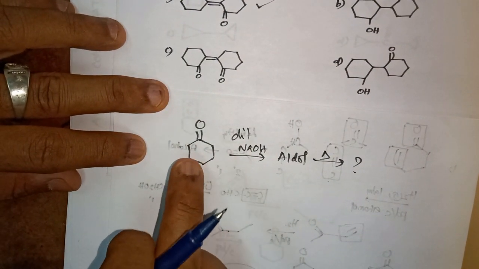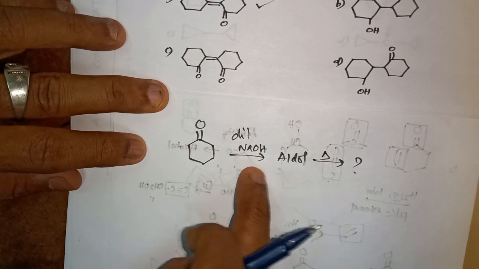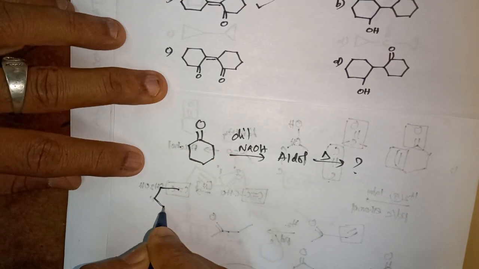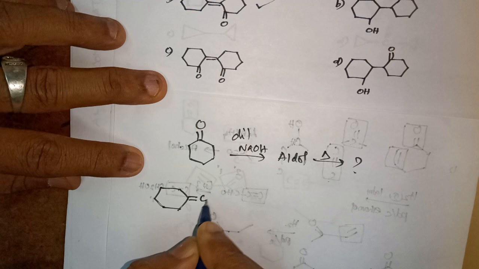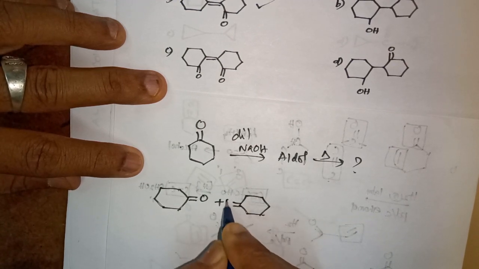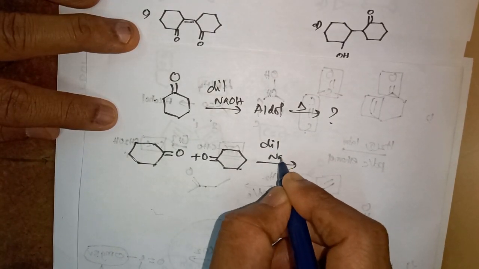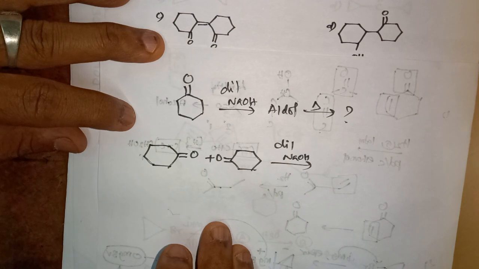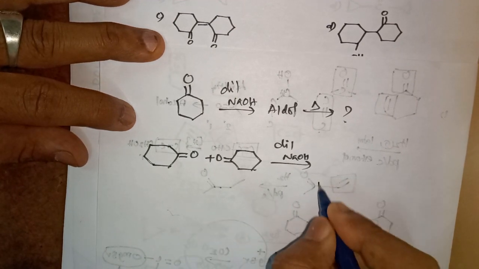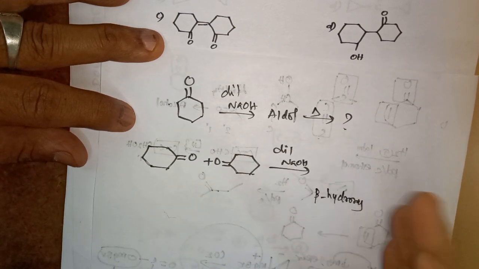When this compound is heated with sodium hydroxide, it is called simple aldol condensation, where 2 molecules of the same compound are involved. I take this plus NaOH. What does aldol condensation form? You all know, it forms beta hydroxy aldehyde or ketone.